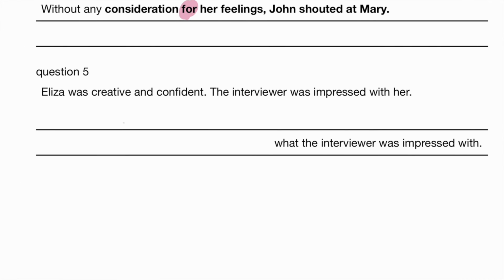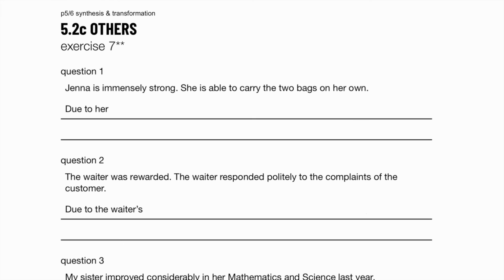Eliza was creative and confident. So, Eliza's creativity and confidence were. Now take note, was is in the past tense, were should also be in the past tense. Next, creativity and confidence, these are 2 nouns, so it's plural, were. Exercise 7.